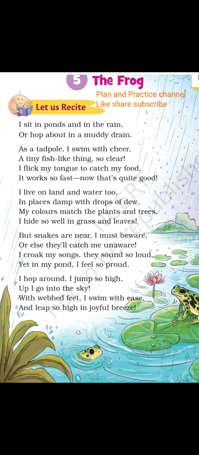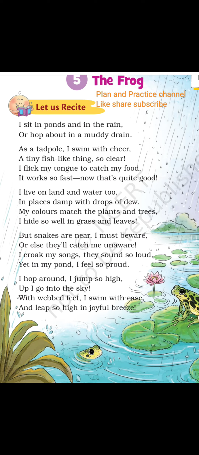So this is about the frog. Frog lives both in water and land. I sit in pond and in the rain. So the frog is describing itself. It says it sits in pond and in the rain. So when it is there in the water. So that is what the frog is trying to say.